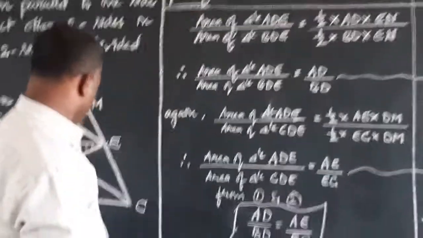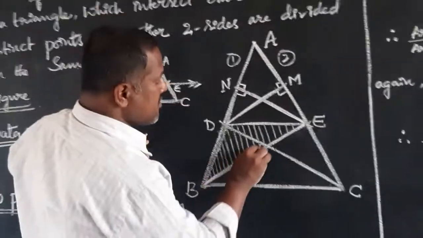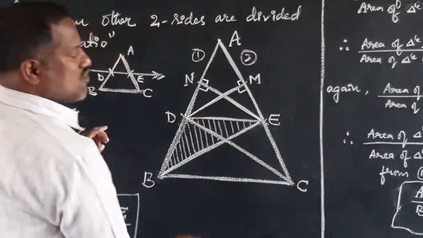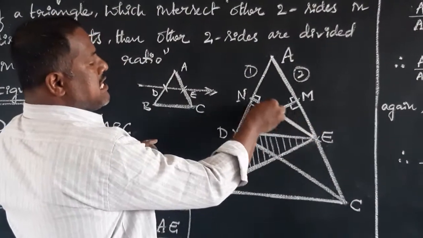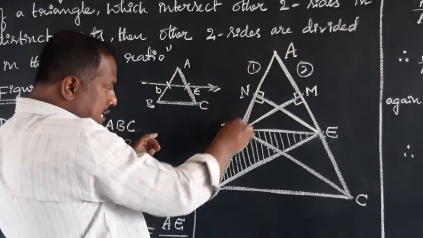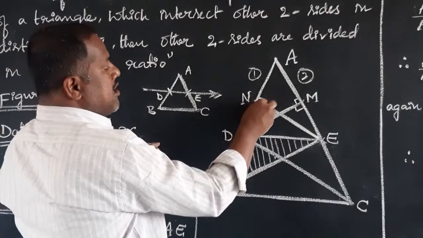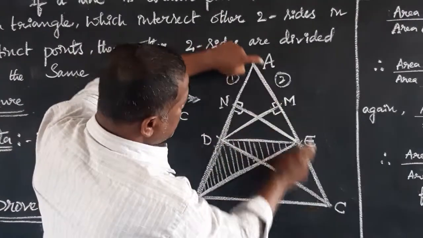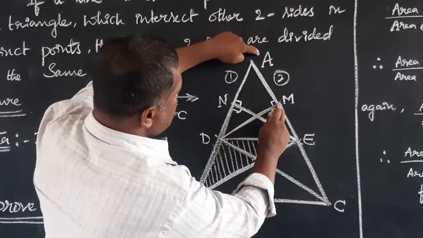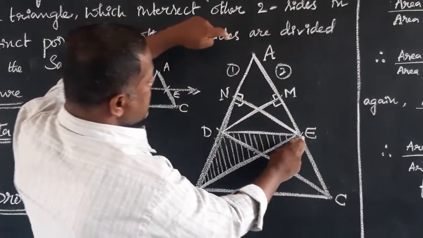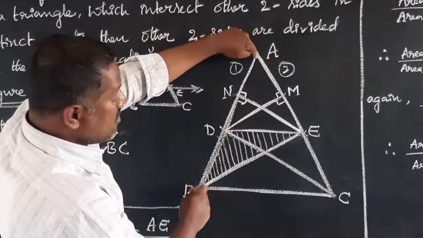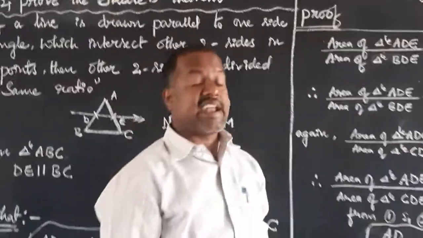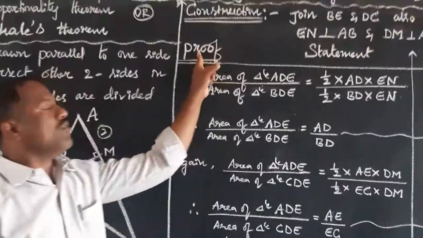See here, join BE and DC. Also draw EN perpendicular to AB and DM perpendicular to AC. What, children? The next one is proof.